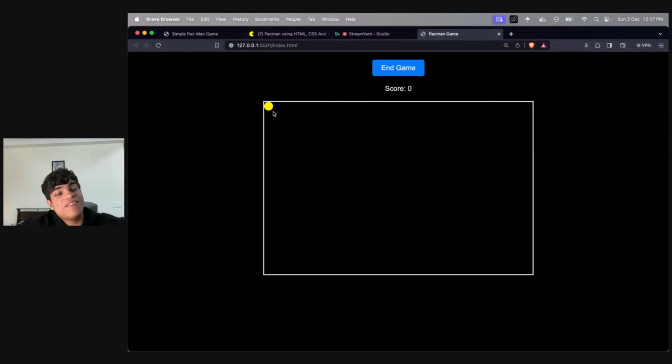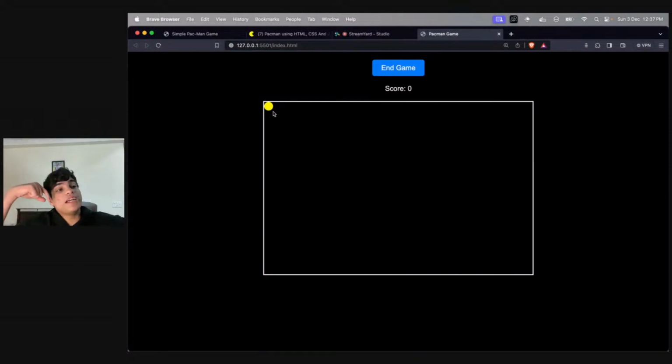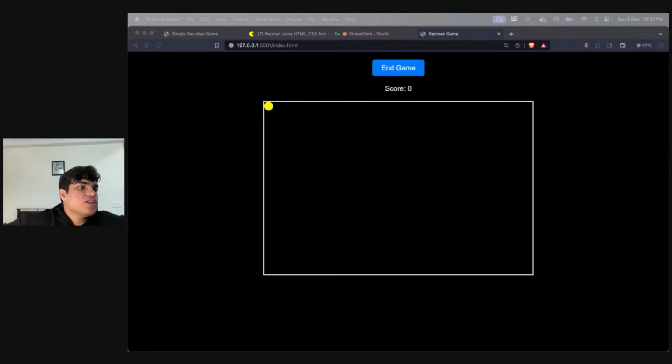Yes, Omkar, you can even do that. You can get the highest score. So you can make a new variable to set the highest score. Or maybe what you can do is use local storage to implement high score forever and ever, or session storage as well. Yes. Okay. Hello, Sobik.